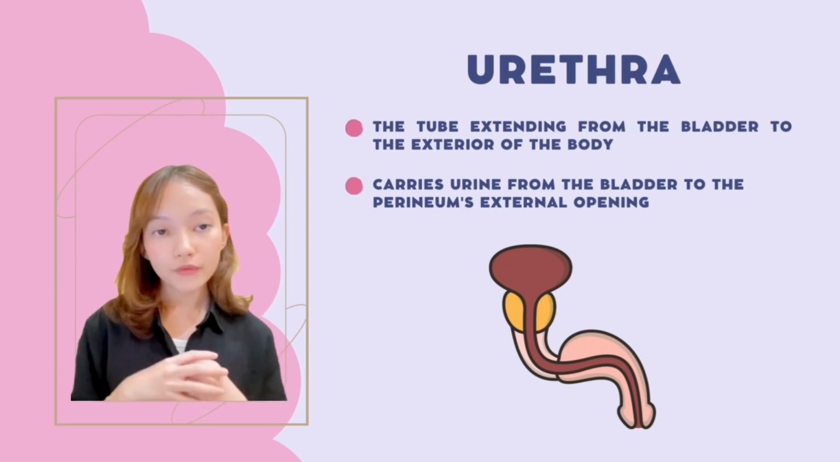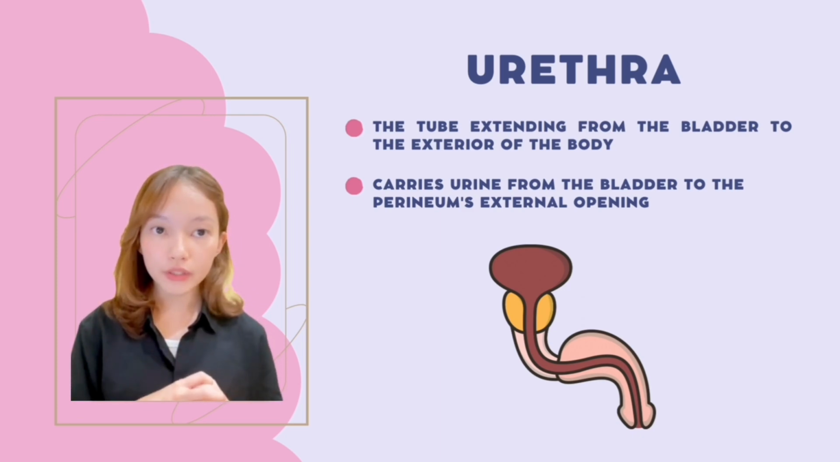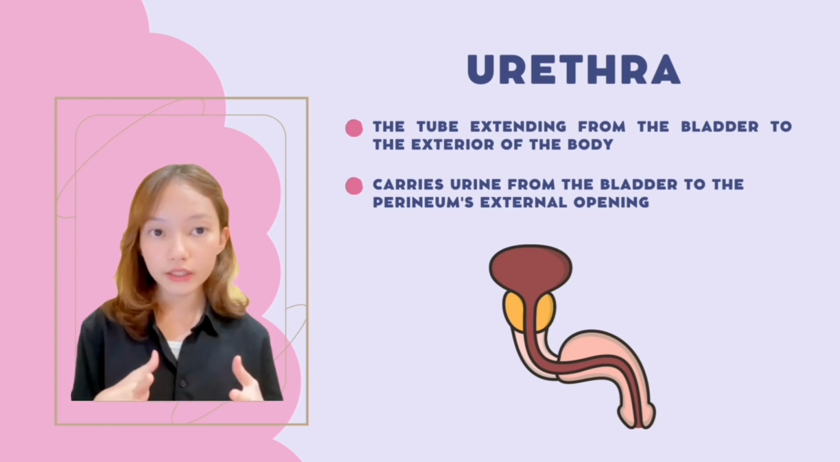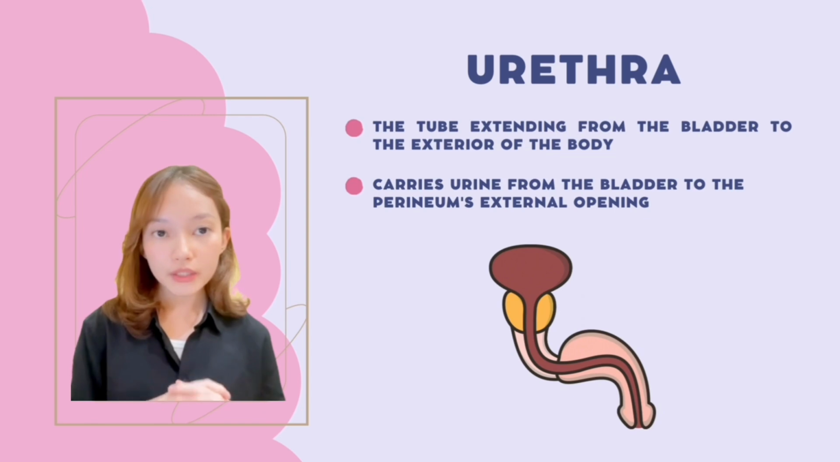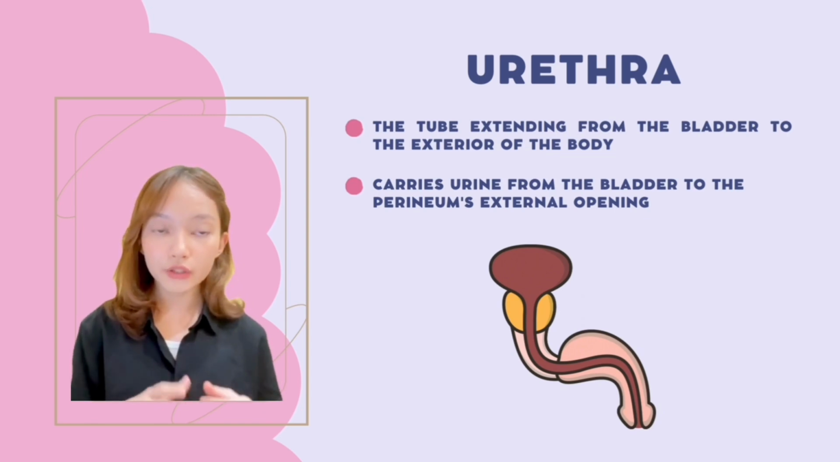Finally, I will be explaining about the urethra. The tube extending from the bladder to the exterior of the body is called the urethra. It is the organ that carries urine from the bladder to the perineum's external opening. Mucus-secreting glands shield the stratified columnar epithelium lining it from the corrosive urine.